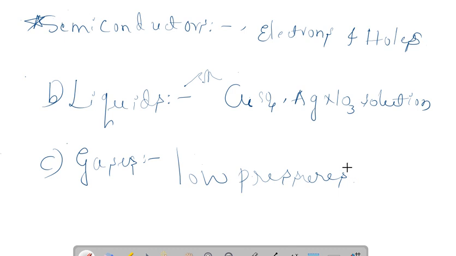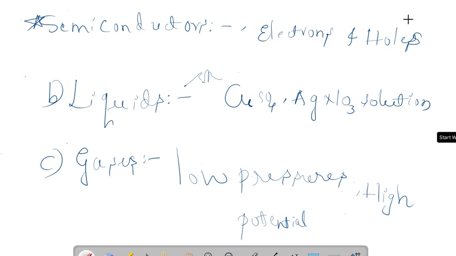So when a high potential difference is applied across them, ionized gas contains positive ions as well as electrons, which are the current carriers in gases.